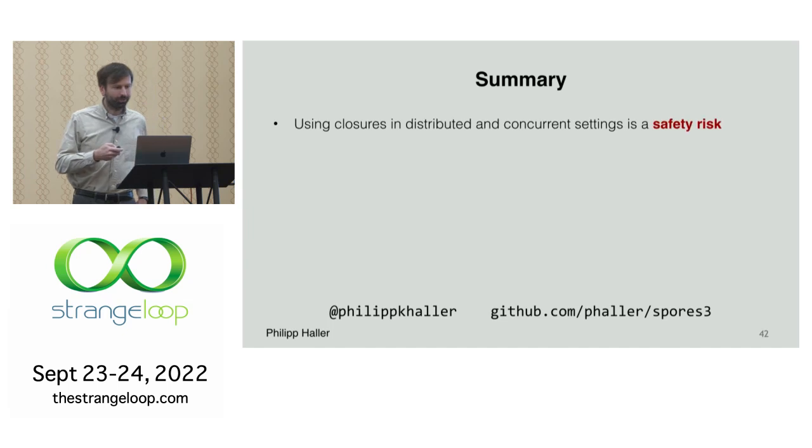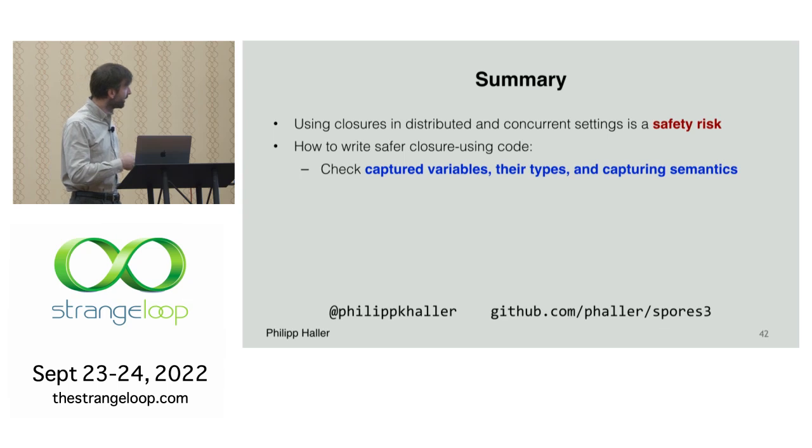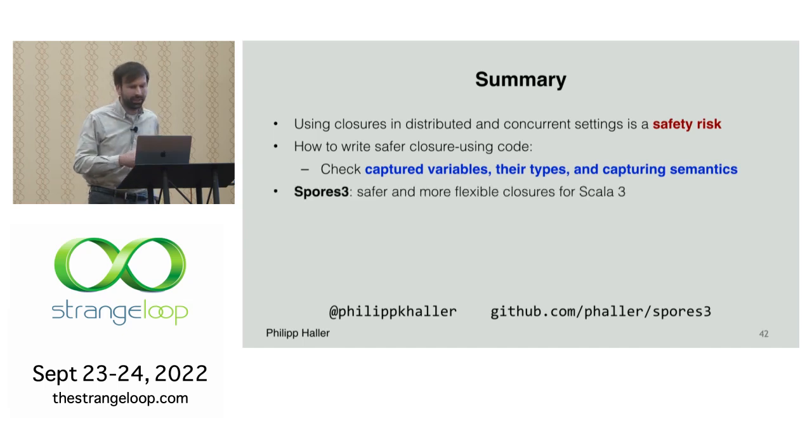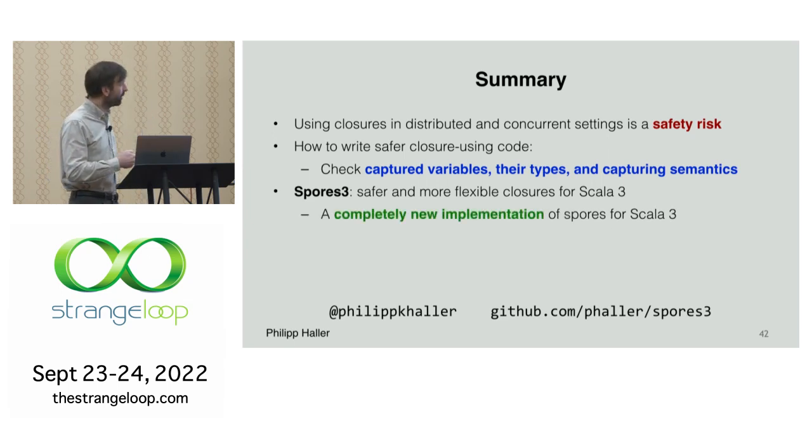Yeah, summary. So like I said, distribution and concurrency pose some safety risks when we use closures. If you want to do things in a safer way, we have to consider captured variables, their types, and the capturing semantics. And this is made easier using Spores 3, which is essentially a new implementation of the Spores idea, but for Scala 3.